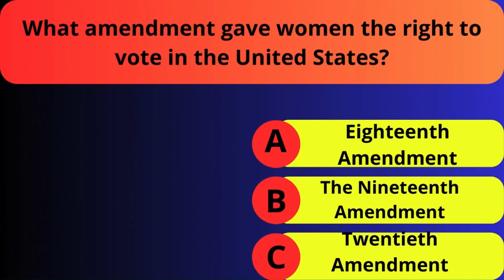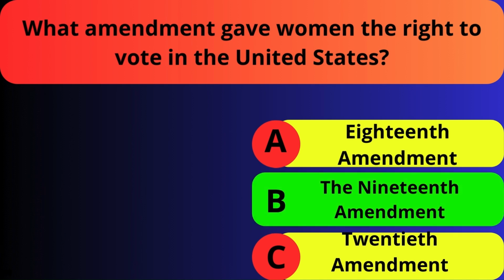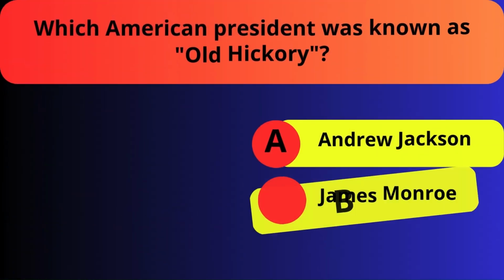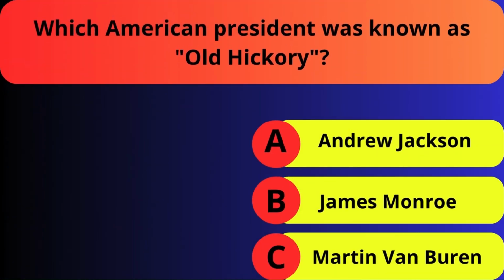What amendment gave women the right to vote in the United States? 18th Amendment, the 19th Amendment, and the 20th Amendment. Which American president was known as Old Hickory? Andrew Jackson, James Monroe, Martin Van Buren.